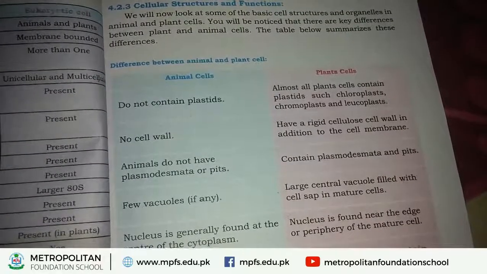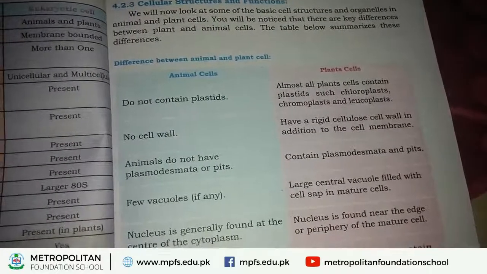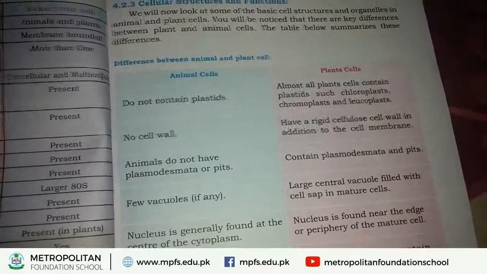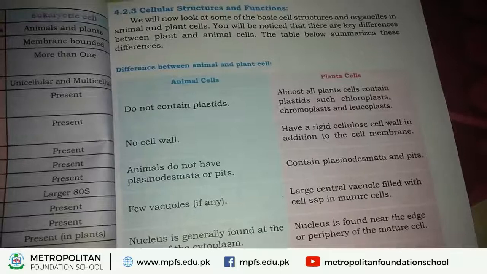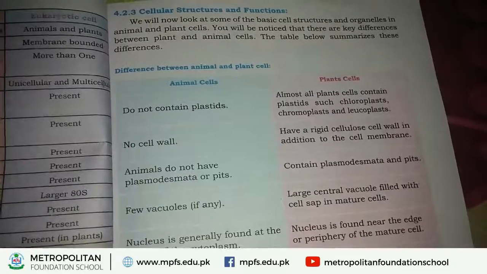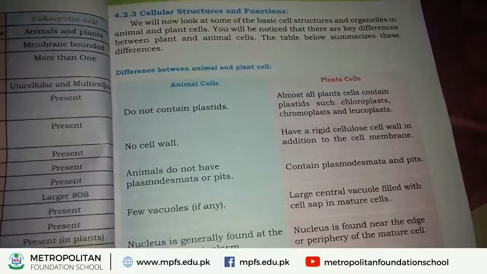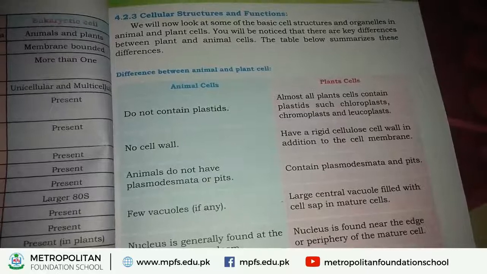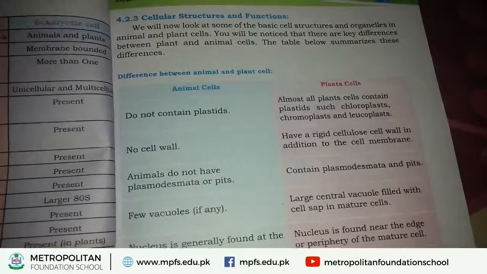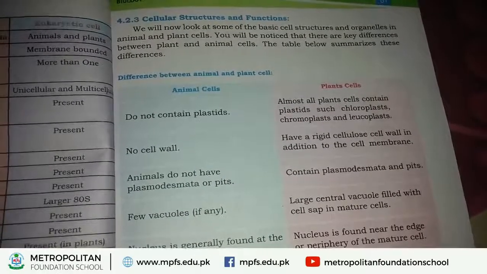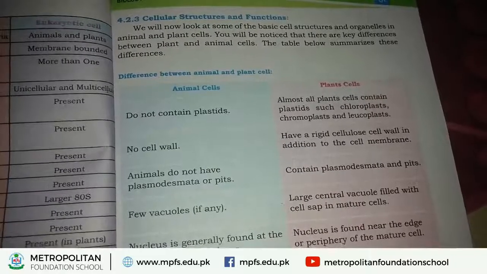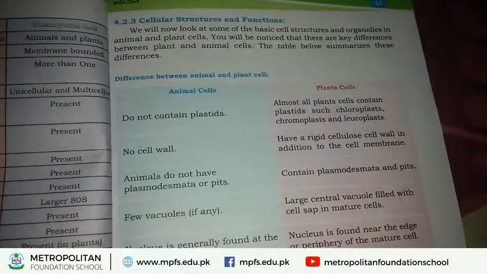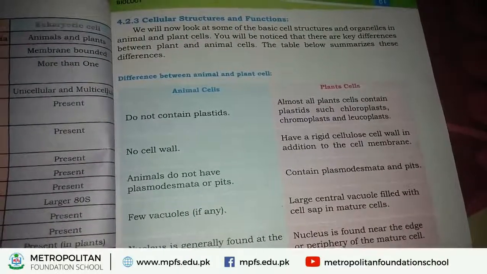And this cell wall is composed of a special chemical which is called cellulose. Inside the cell wall another membrane is present that is called cell membrane. So in plant cell, cell wall and cell membrane both are present.